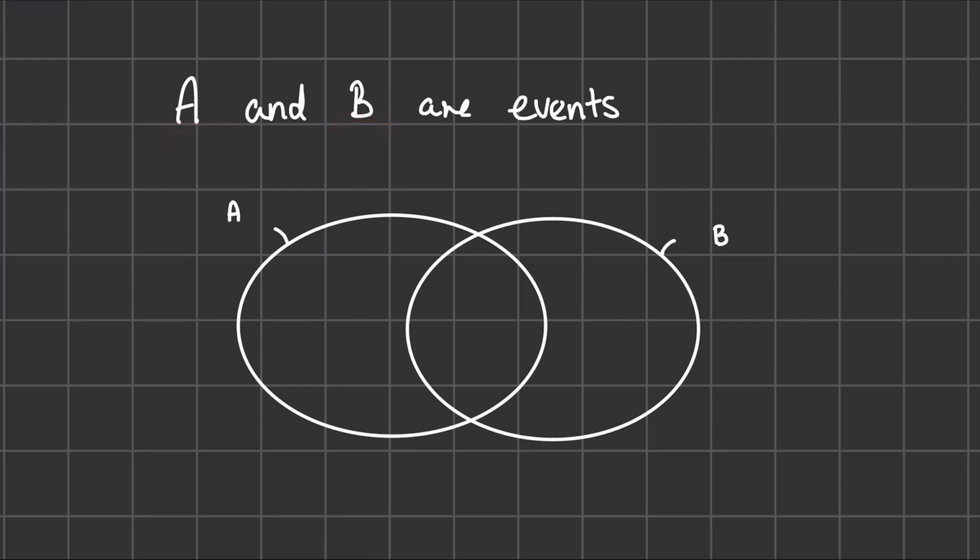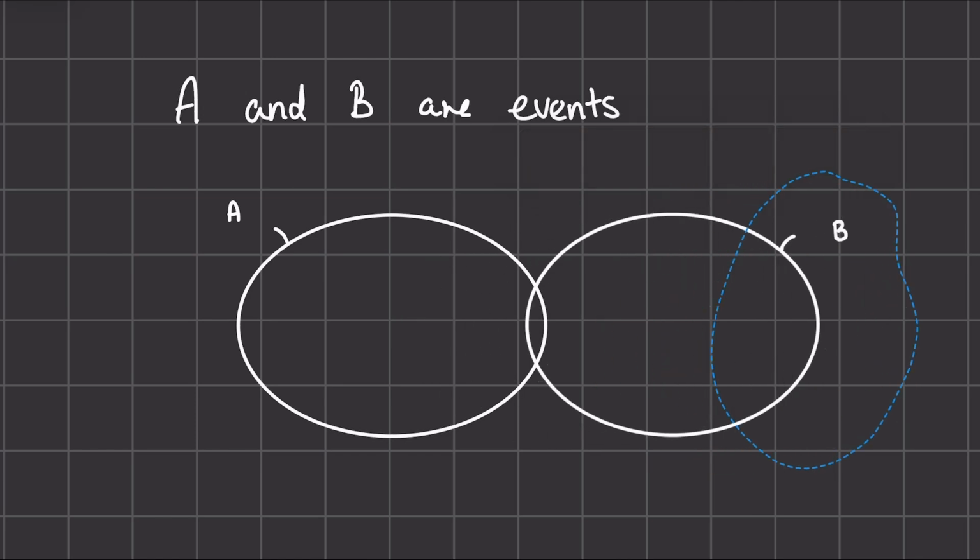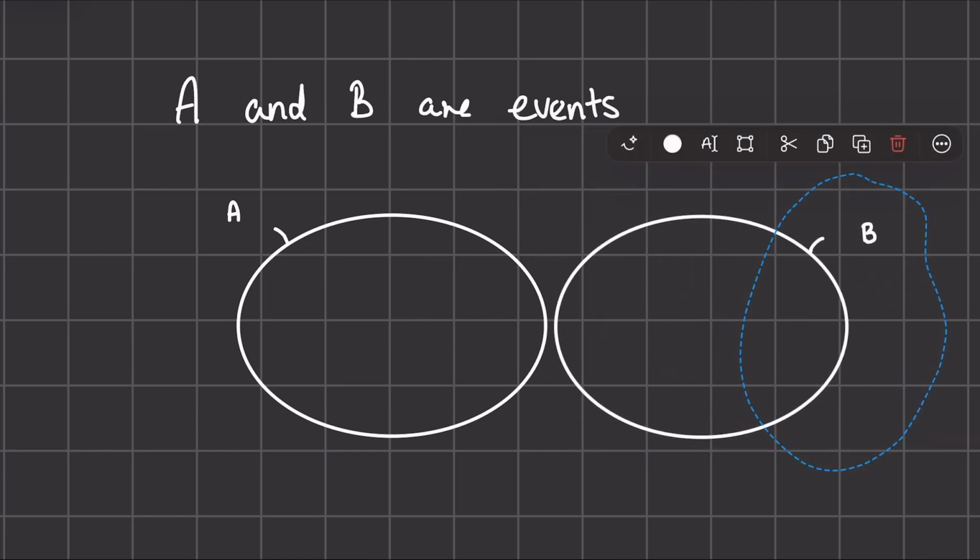Let's consider the case where A and B are events. We can now sketch what they would look like as a Venn diagram. This circle here is our event A, and this one here is our event B. Now there are certain cases where these can overlap, and we have an area here where both A and B have occurred. This does not have to be the case. We can also have it that these are separate, so it's impossible for both of these events to be occurring at the same time.